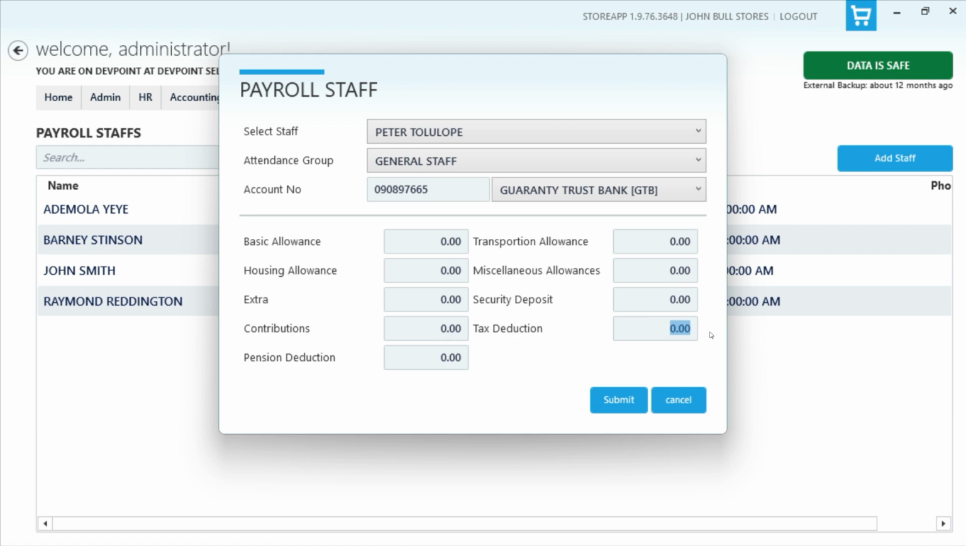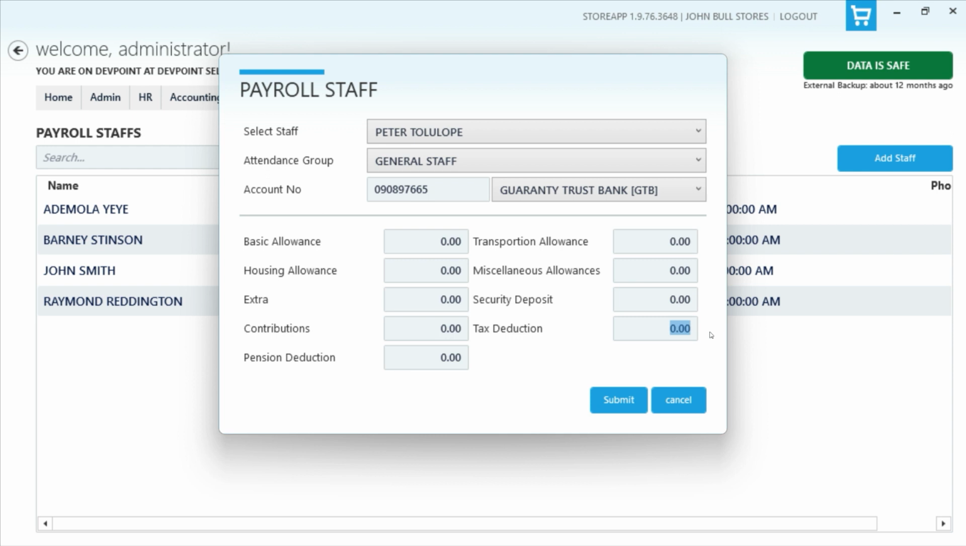And same thing goes for tax deduction, just like the pension deduction. The system has a way of calculating the PAYE tax. So if you put a value here, this will override the calculation from the system. But if you want the system to calculate the tax automatically based on how much they get, then you want to leave this blank, so that the system can handle that for them.